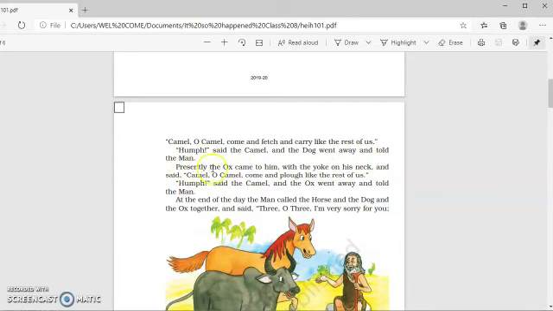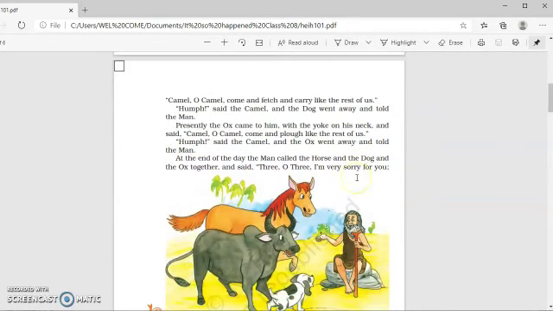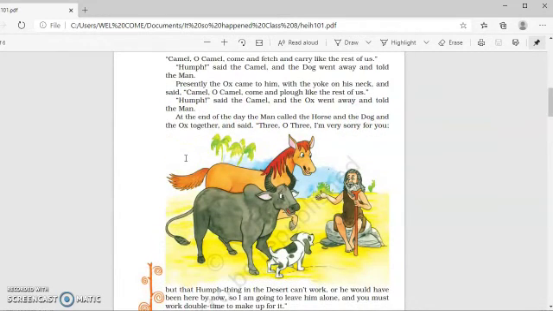Presently the ox came to him with a yoke on his neck and said, "Camel, oh camel, come and plow like the rest of us." "Humph," said the camel, and the ox went away and told the man. So even the ox came, and he asked the camel to come with us. The ox had a yoke on his neck, and he said, "You come and plow like the rest of us." But the camel only said "Humph," so the ox went away and also told man about the same thing.